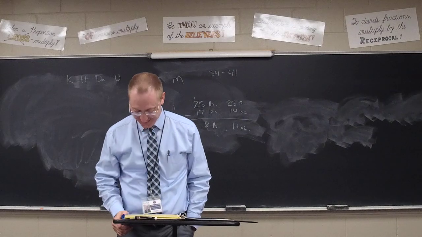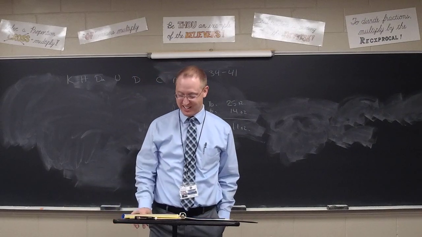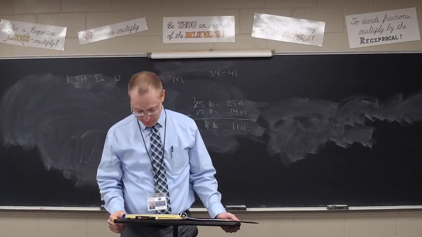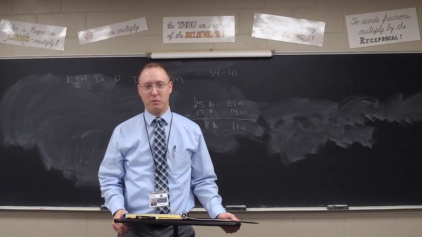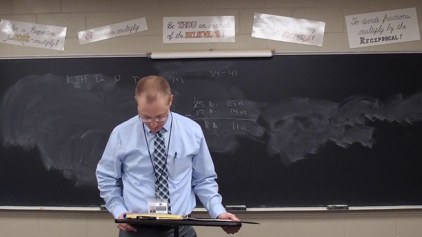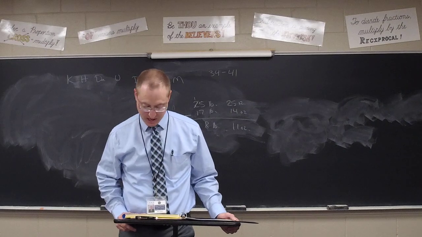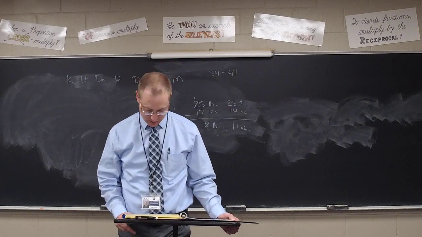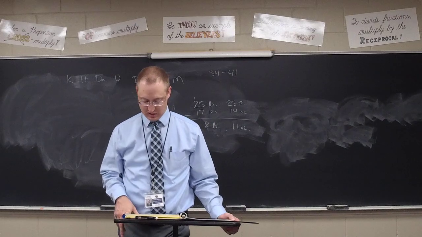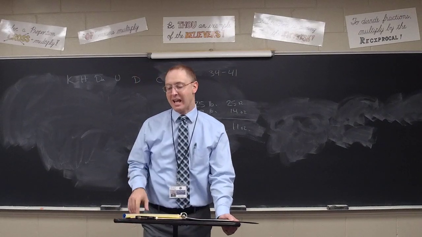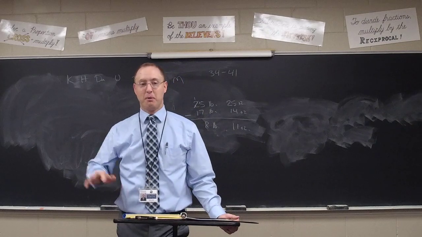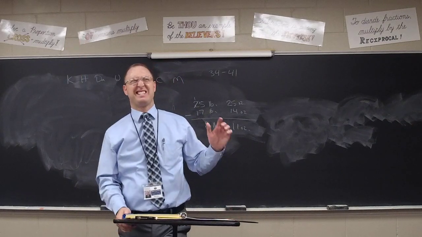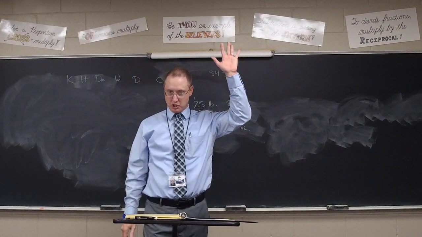Number 39, what did you get for your answer, Luciana? 6 bushels and 2 packs. 6 bushels, 2 packs. How about number 40, what did you get, Kirsten? 8 feet, 7 inches. And number 41, let's go to Michael. 6 cups and 7 fluid ounces. 6 cups, 7 fluid ounces. All right. Anyone 8 for 8? You got them all. Anyone get 6 or 7 right? You only missed 1 or 2 of them.